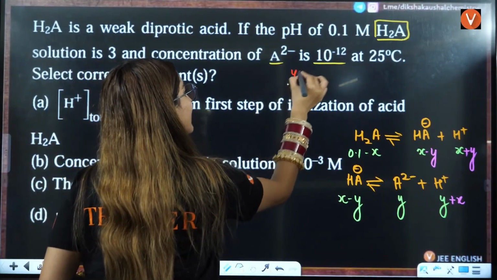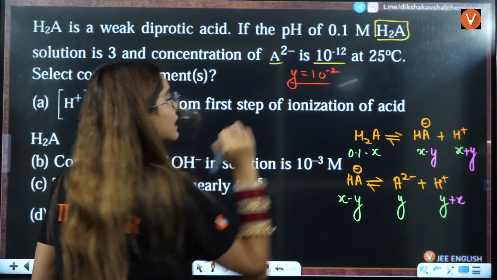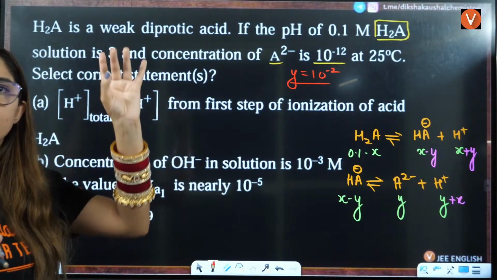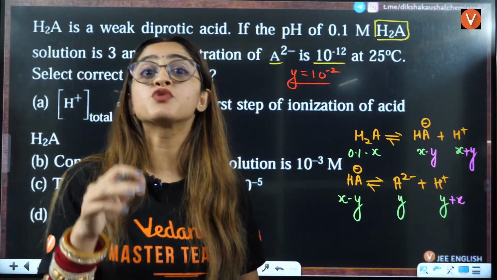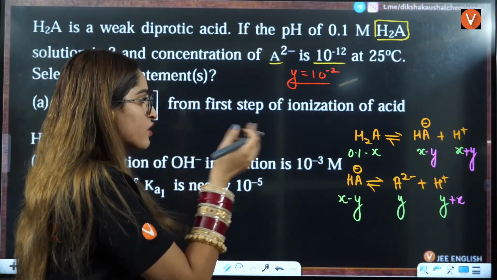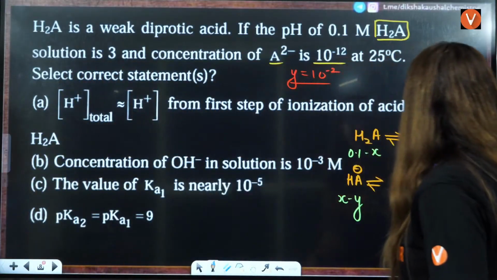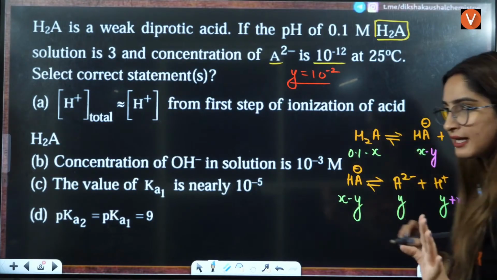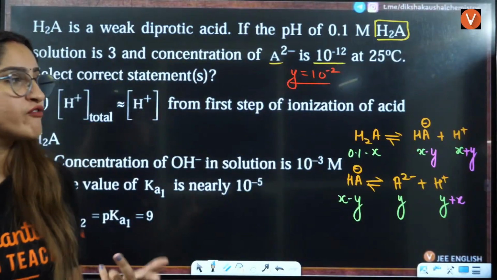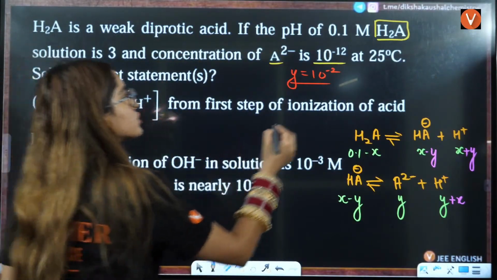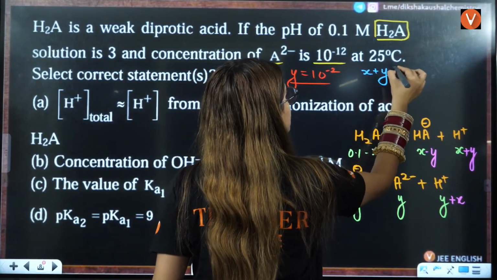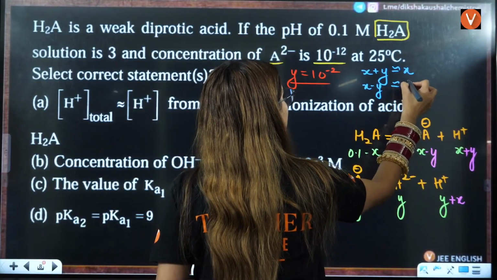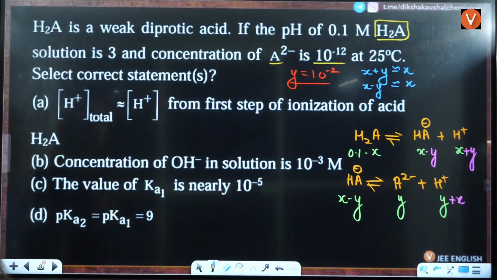E2 negative means Y is given to be 10 raised to power minus 12, which is very, very small, 0.000000000001. So whenever we are thinking about the concentrations, here Y will be neglected, here also Y will be neglected. Whenever in comparison to X you have Y, that will be automatically neglected, because X plus Y is approximately equal to X, and X minus Y or Y minus X is approximately equal to X, because Y is very small.